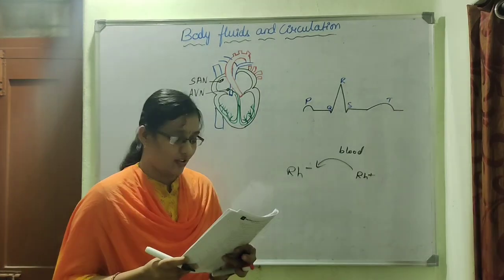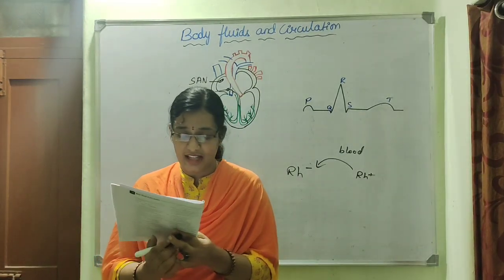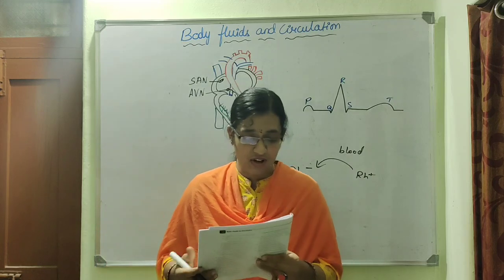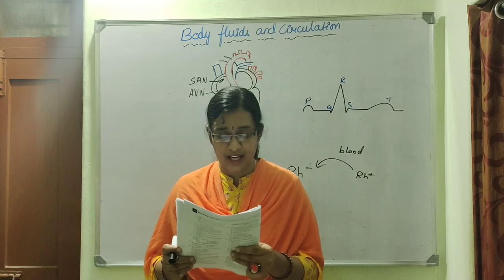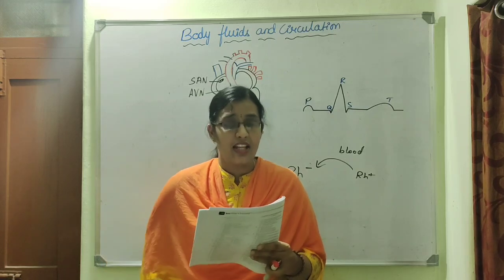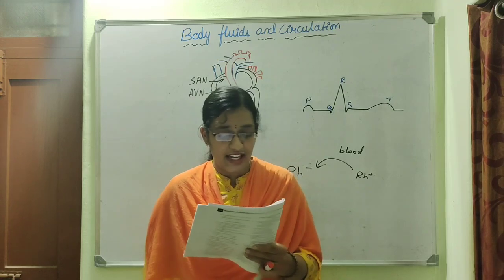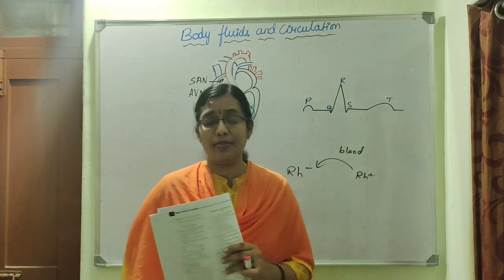RH positive, the recipients become. So here they have given options. Option 1 dead, 2 sterile, 3 isoimmunized, 4 no reactions. So what happens when an RH negative individual receives the blood from an RH positive person?